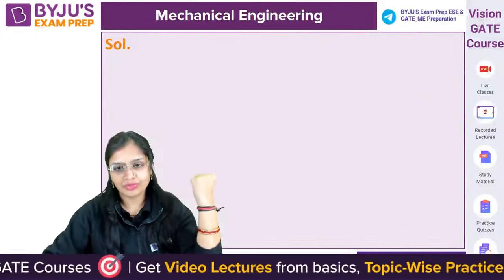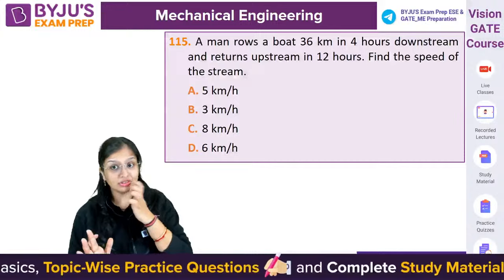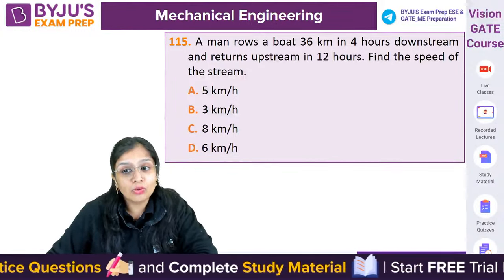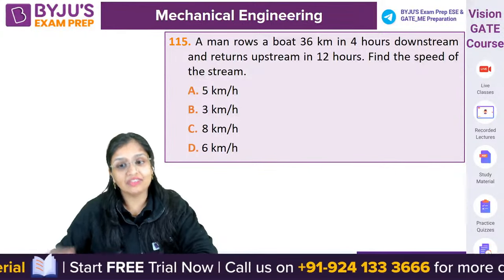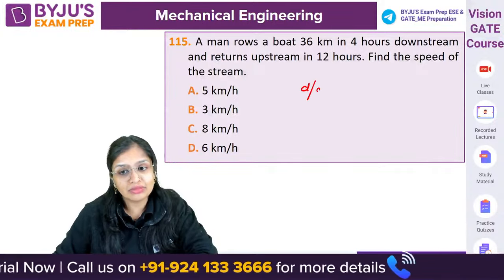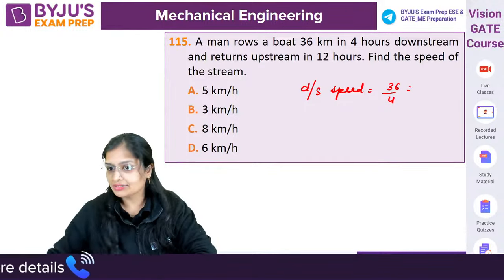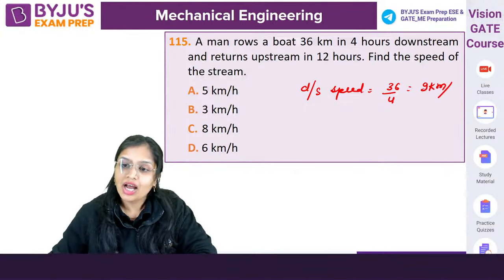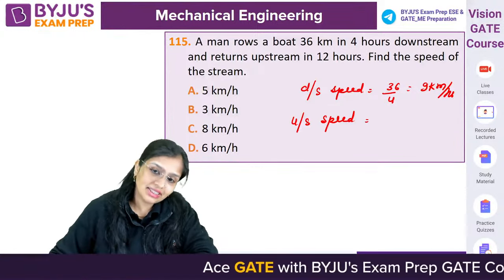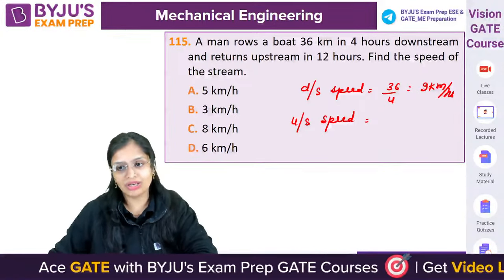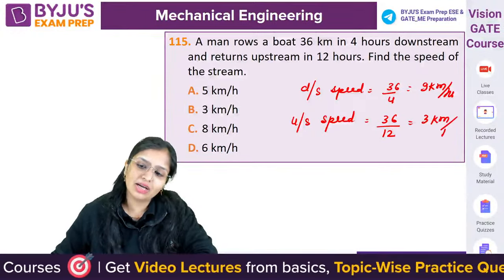Next question. Upstream, downstream, they have asked questions quite a number of times, so just check it out. A man rows a boat 36 kilometers in 4 hours. Speed is not given to you, but distance and time are given. So downstream speed will be distance by time, 36 by 4, that is 9 kilometer per hour. Upstream speed is not given, but distance is 36 kilometer and time is 12 hours. So 36 by 12, that is 3 kilometer per hour is the upstream speed.